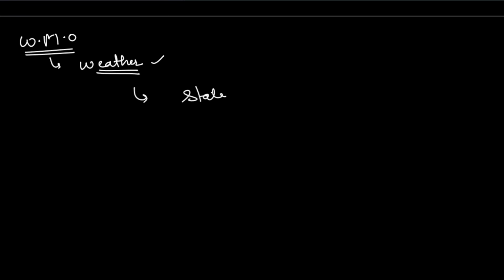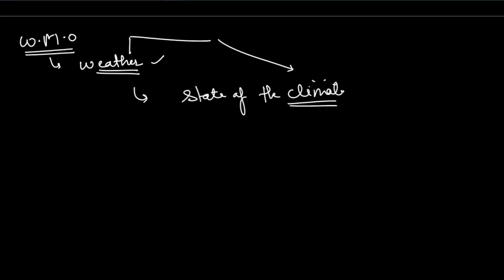Okay, now let's go to the simple ones again. That is World Meteorological Organization, WMO. Okay, meteorology means things related to weather. So it releases three important reports. That is state of the climate report. So climate you can find related to weather. Okay, long-term observation of weather is known as the climate of, let's say, any geography.